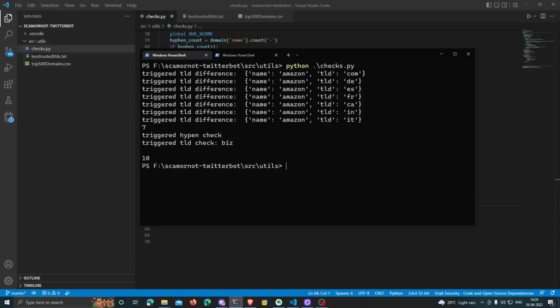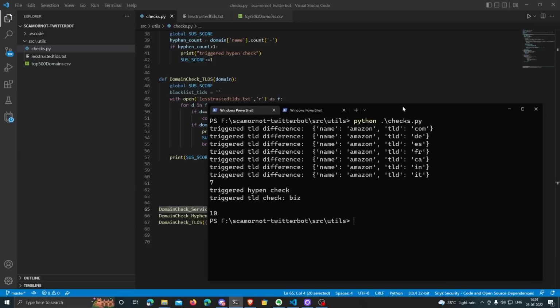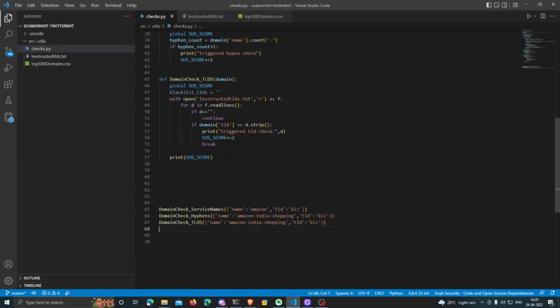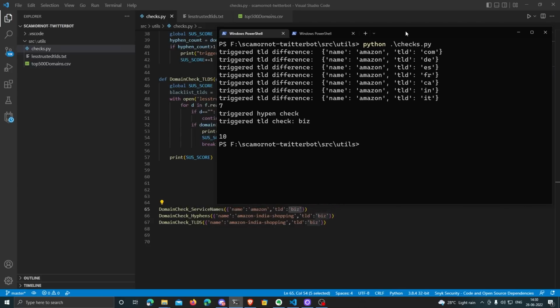Let me run that. You can see for the first check, which is checking for the famous service names, it triggered the TLD difference. The input I'm passing for that function is amazon.biz, which is obviously a suspicious website because the .biz is not an official Amazon domain. So it triggered that there is a TLD difference for that famous service name.